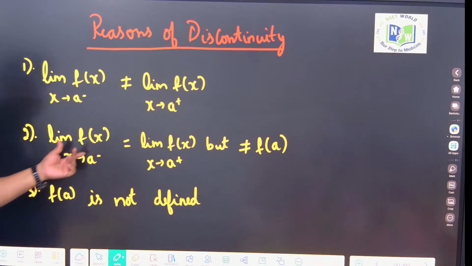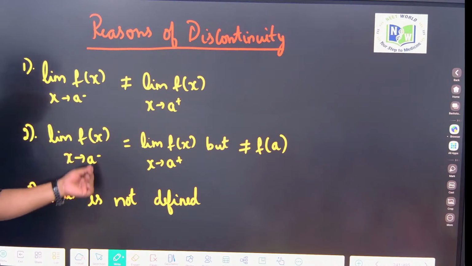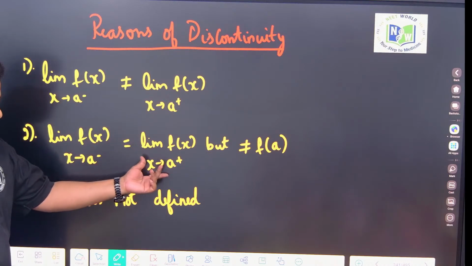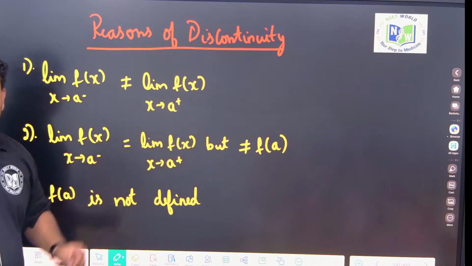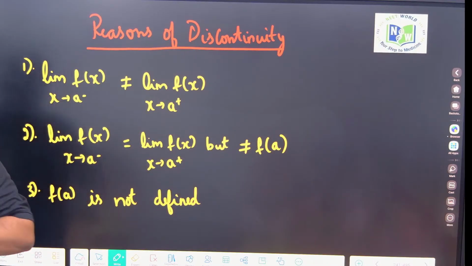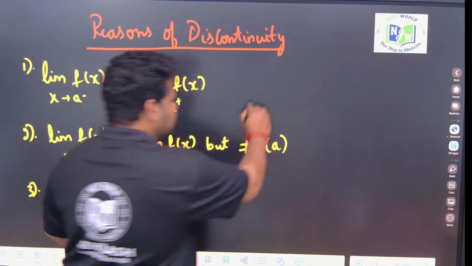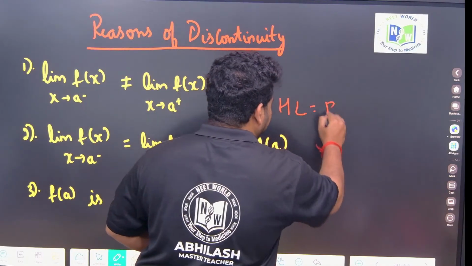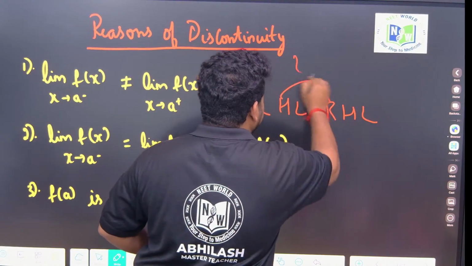Next thing is, limit f of x as x tends to a minus and limit f of x as x tends to a plus, but it is not equal to the functional value. The limit is there, but it is not equal to the functional value. So LHL is equal to RHL, you are getting that definitely. This means the limit exists,